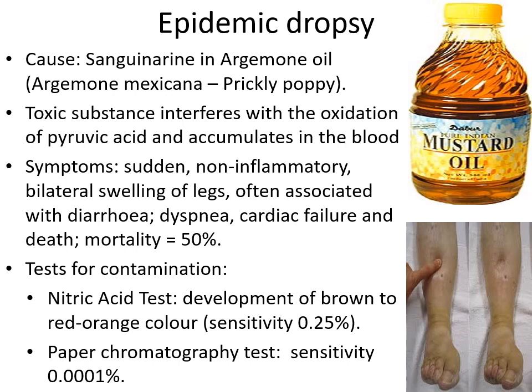Now about the nitric acid test. In the nitric acid test, we need to add nitric acid to a sample of oil in a test tube, and then it is shaken. If a brown to orange-red color is seen, then it tells us that argemone oil is present. This is usually seen when the argemone oil content is more than 0.25%.